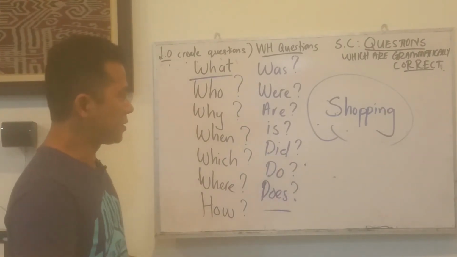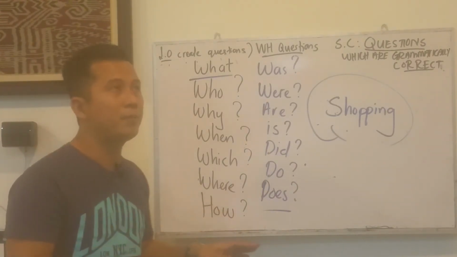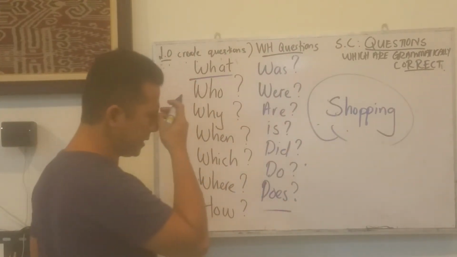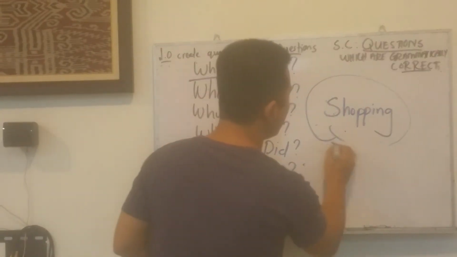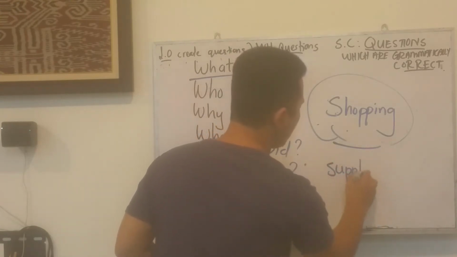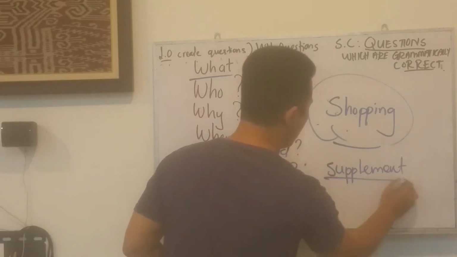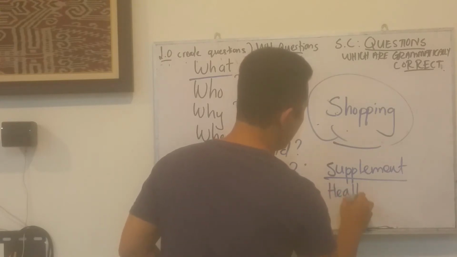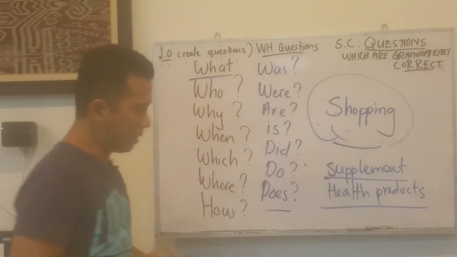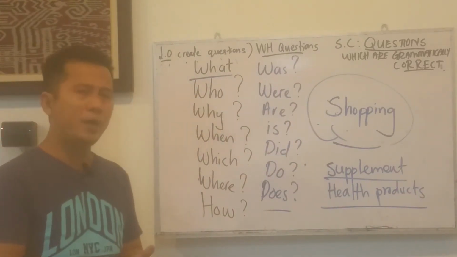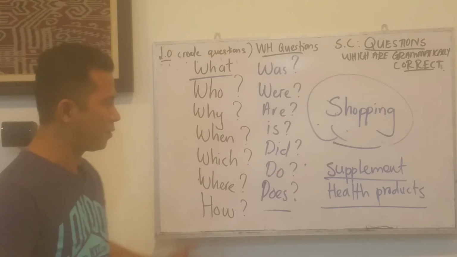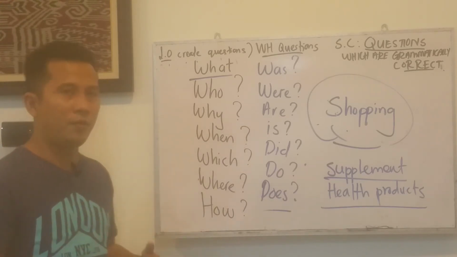People love to buy smartphones, for example. The other things that people love to buy will be like a smartphone, and then supplement health products. Most of the time, we are concerned about our health. So we are looking for supplements, health products that can help us to be healthy.